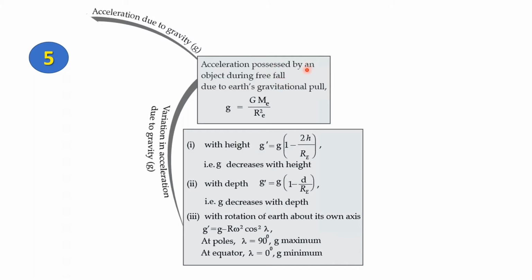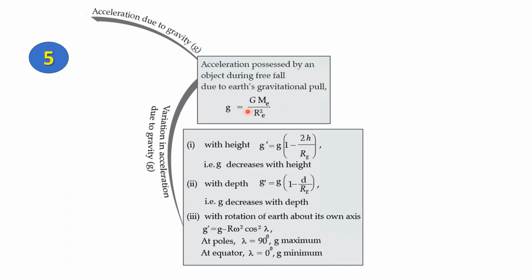It is also very important in your numericals. Let's read out this statement. Acceleration due to gravity is the acceleration possessed by an object during free fall due to the Earth's gravitational pull. If I have a pen and I drop it to the floor, it experiences acceleration due to gravity. Same with the plane landing at the airport or a satellite orbiting the Earth.